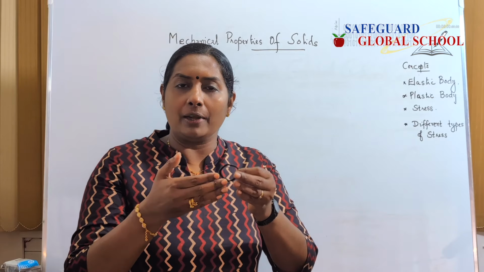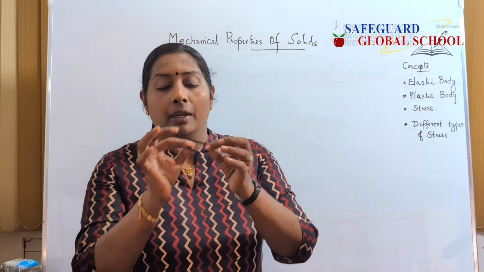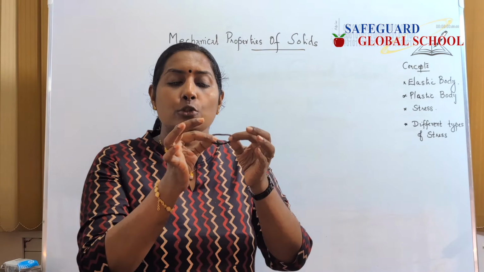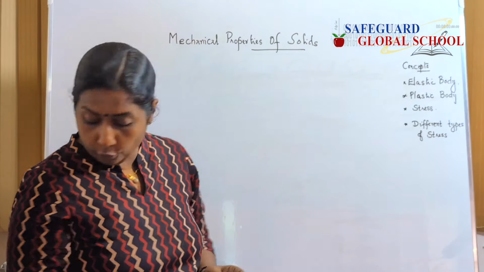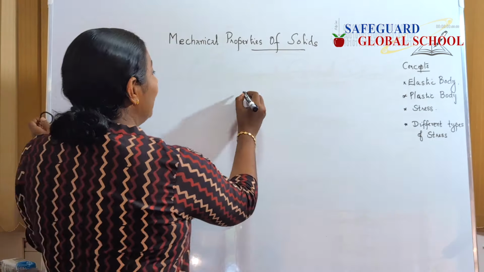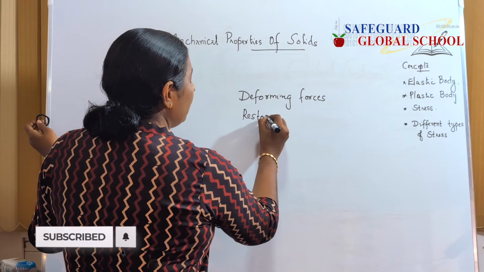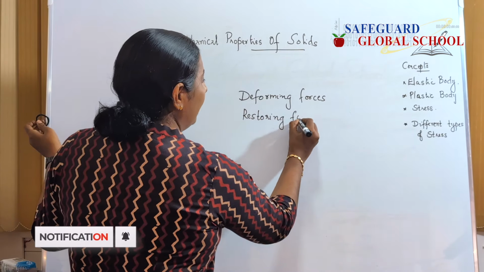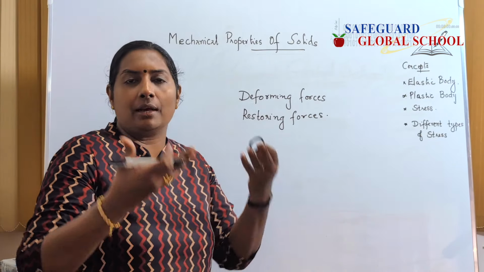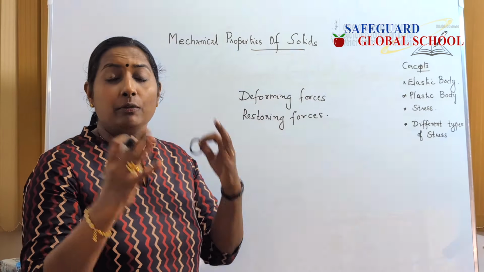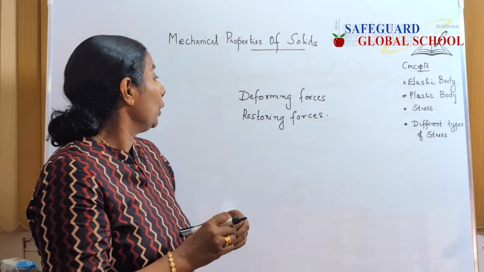So, such a force developed inside this body which brings this body back to its original position is called a restoring force. So, we have studied about two forces. What are they? They are deforming forces and restoring forces. And from this example, we have understood that this deforming force is an external force and a restoring force is the force that is developed inside a body, and it depends upon the property of that particular body.